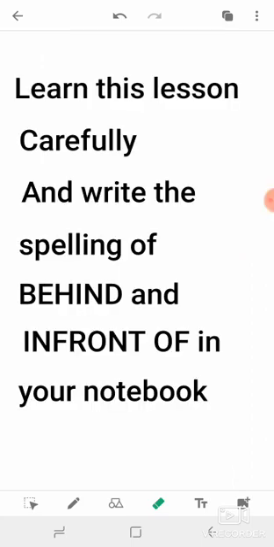Learn this lesson carefully and write the spelling of behind and in front of in your notebook. This is your homework. Learn it properly. I hope you understand this topic very well.